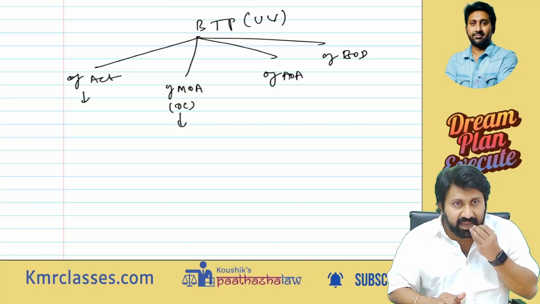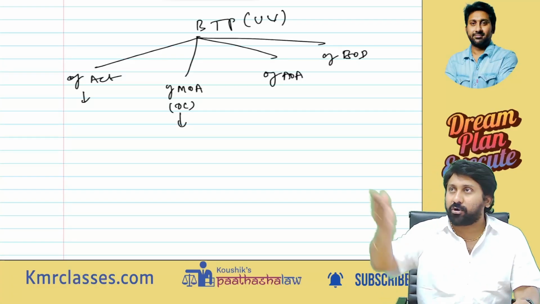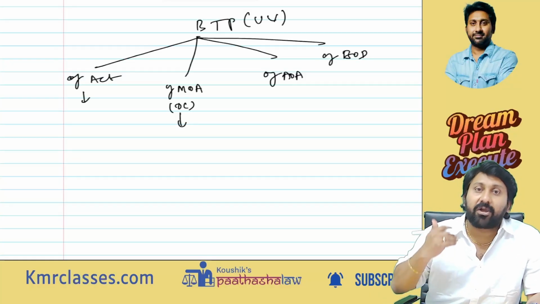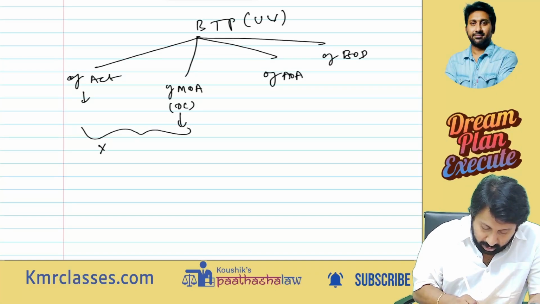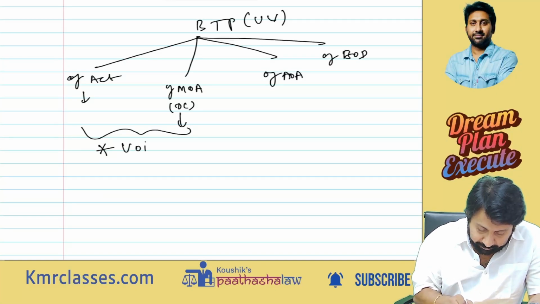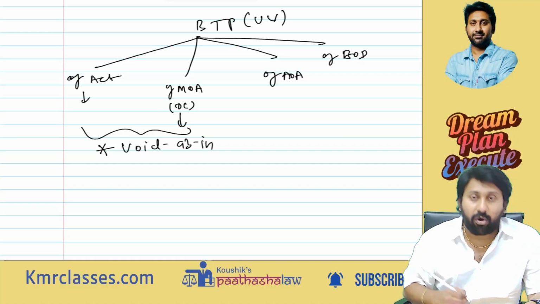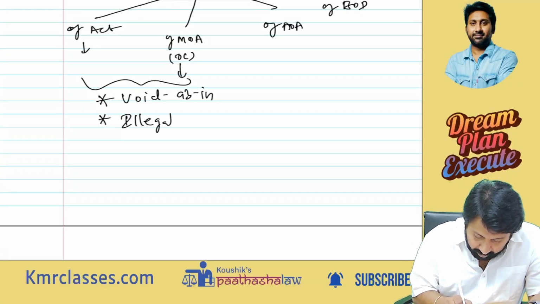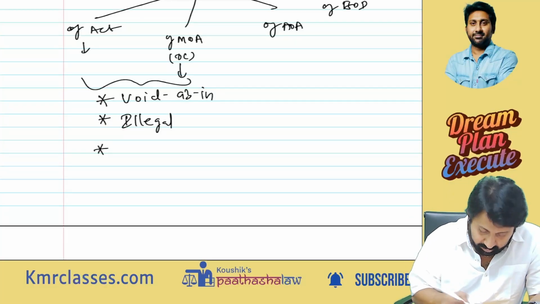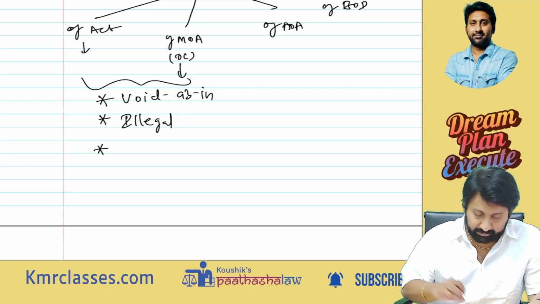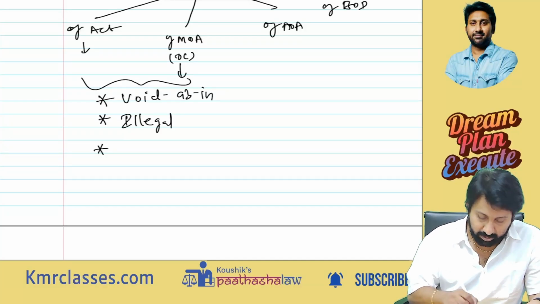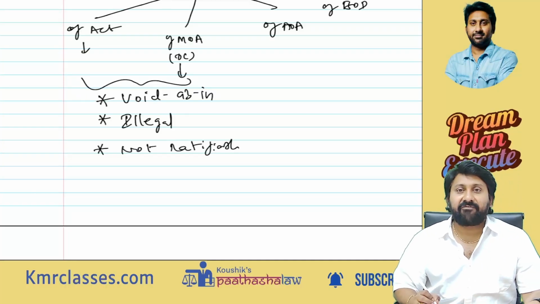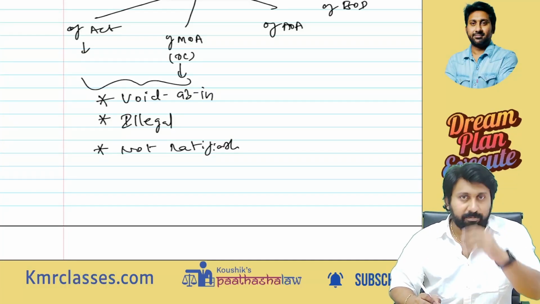So company A is able to do only furniture manufacturing. You are doing cement. Therefore, if you are going beyond the Act, if you are going beyond the memorandum, your transaction will become void ab initio. Second, it will become illegal. Next, not ratifiable. Ratifiable means excuse cannot be given to this.